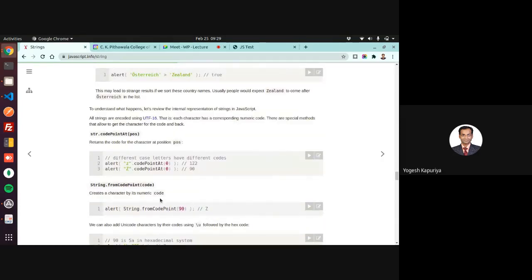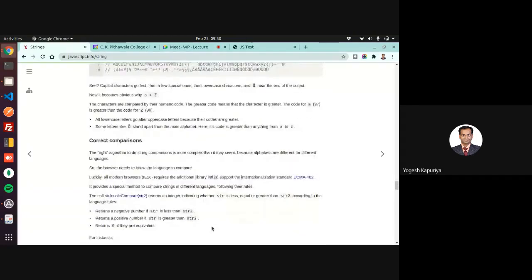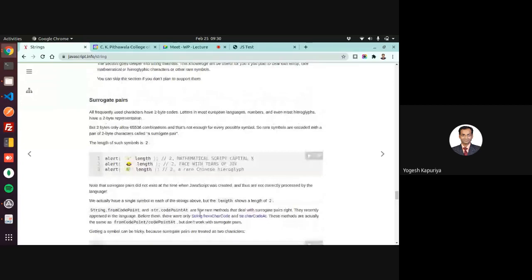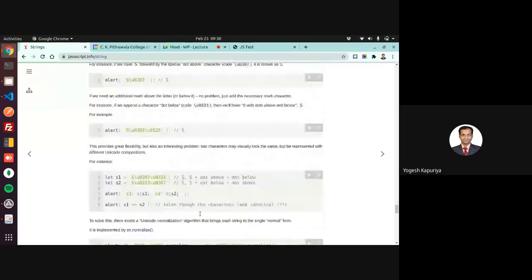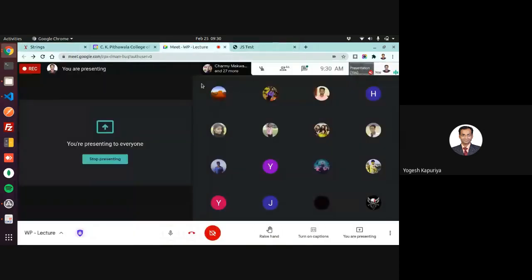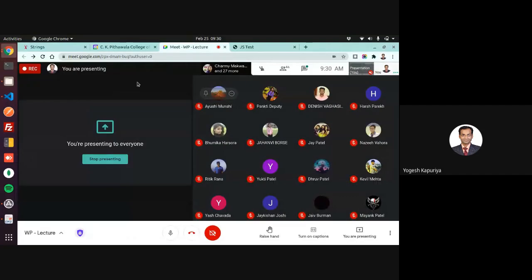Sometimes you require the code of the character at some position. So for that, you can use this function. Okay. And there are many, but these are the main aspects. So for string, these are the major functions. You can use trim as well. Trim mainly removes the spaces from front and back. So that is also a very useful function.